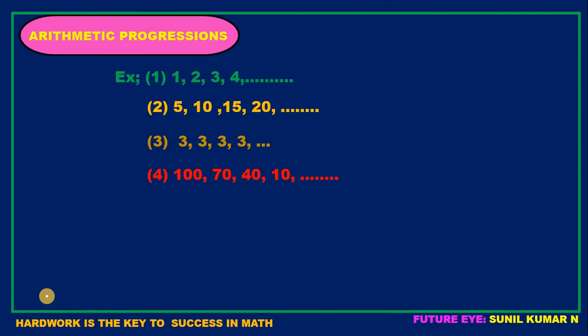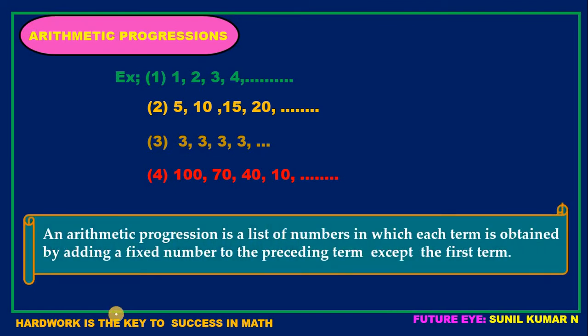Now can you guess the definition of arithmetic progression? Yes. Let us see the definition now. An arithmetic progression is a list of numbers in which each term is obtained by adding a fixed number to the preceding term except the first term.